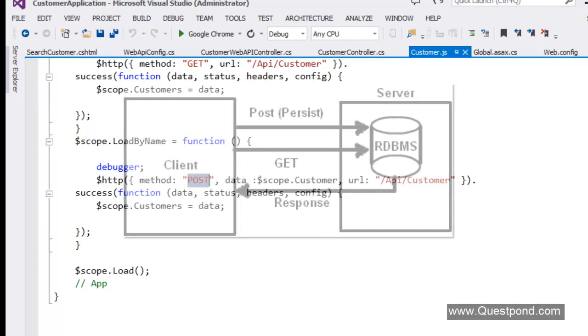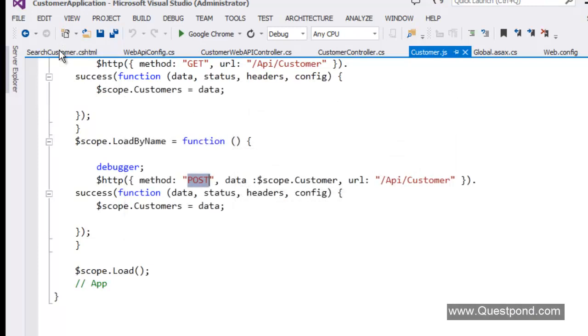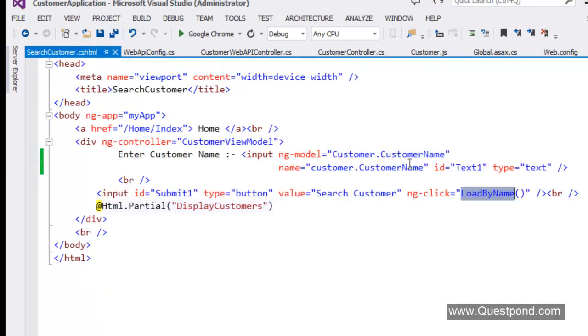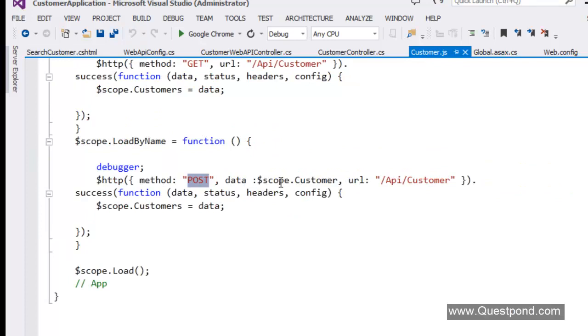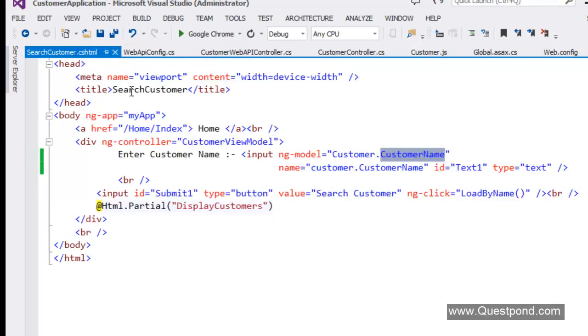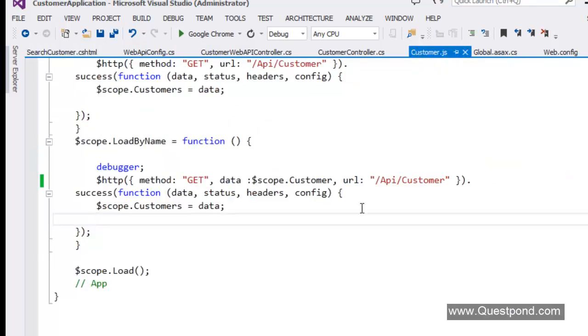So in this case now, because I'm going to go and search the customer and I don't intend to save this customer name, this action should be a HTTP get. So in other words, here, this load by name should actually be a get call. And because this customer name, what we are passing for searching, that is this customer name here, is a search criteria, it's a query criteria. The best way to pass query data in a get call is by using query string.